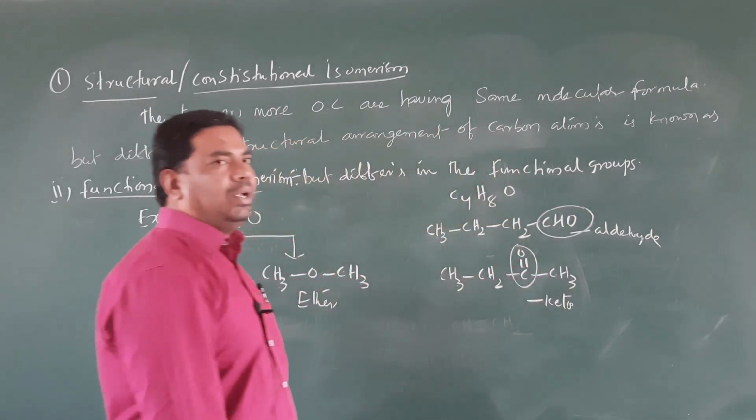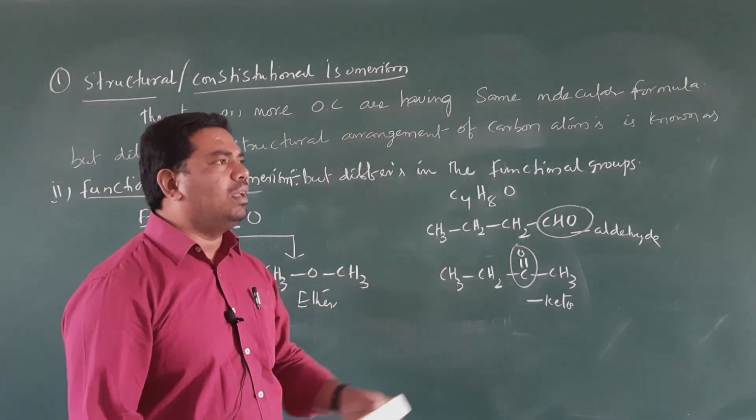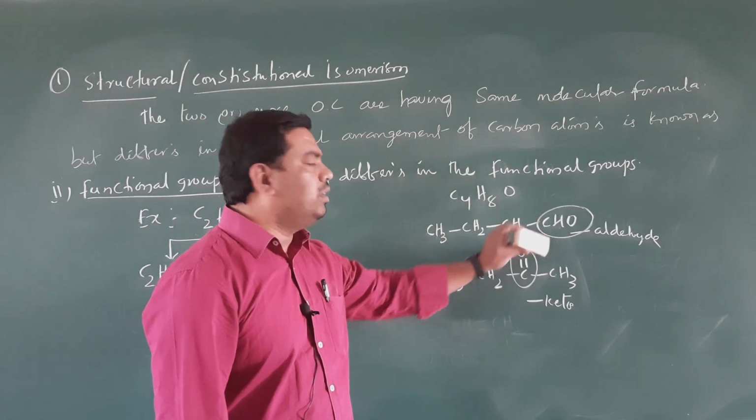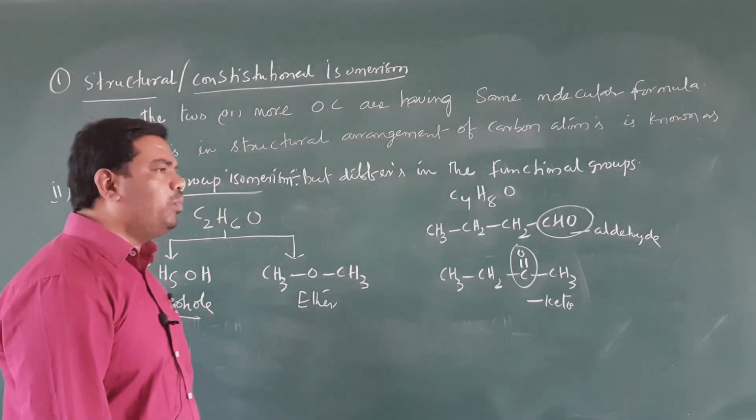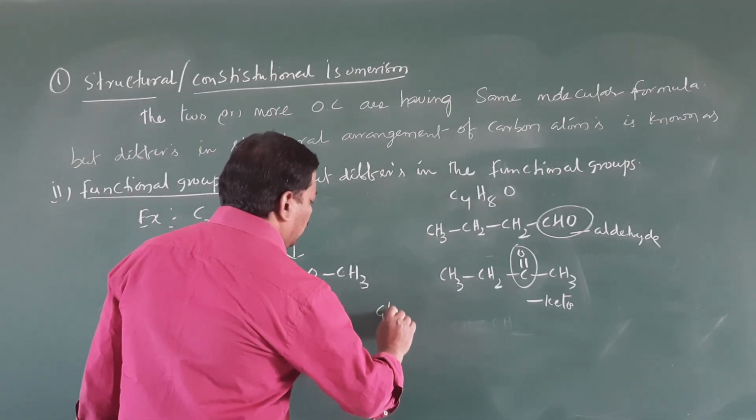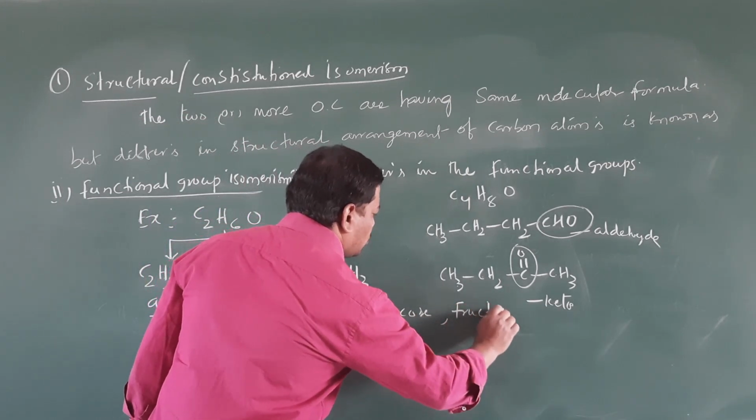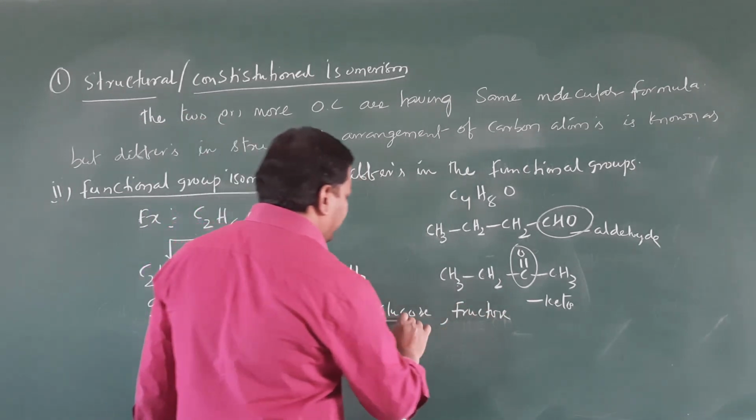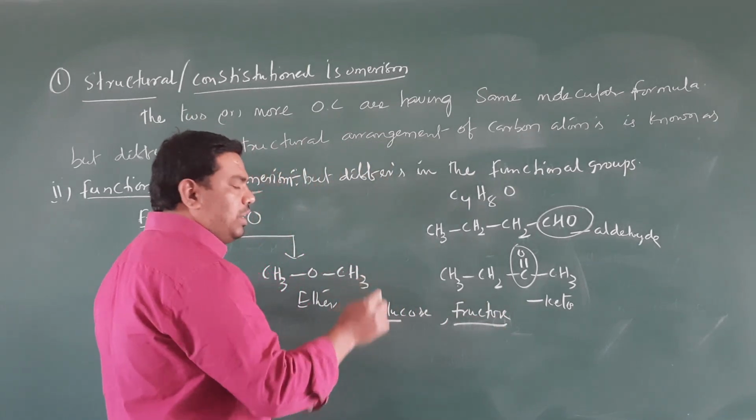This is keto. These two organic compounds have the same molecular formula but differ in the functional groups, so we call it functional group isomerism. We also have one more example, glucose and fructose. Glucose and fructose have the same molecular formula but differ in the functional group.